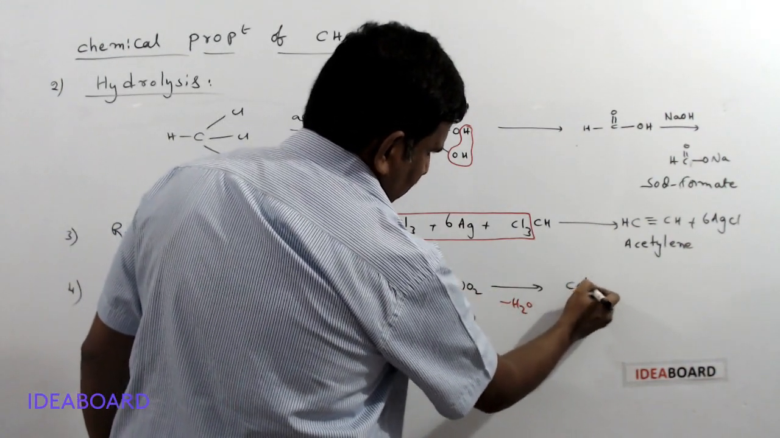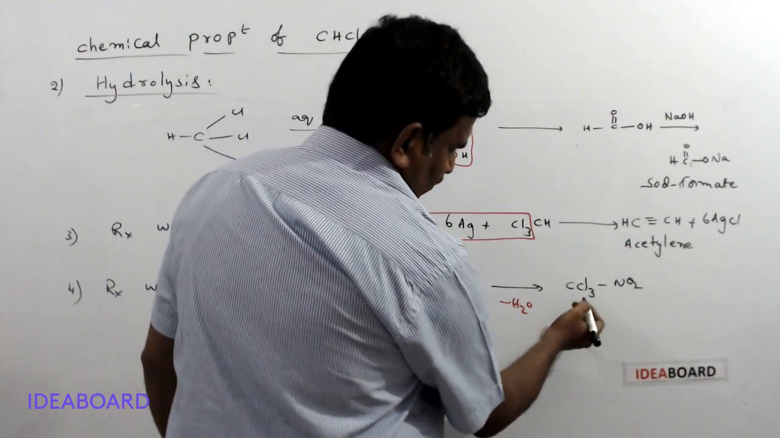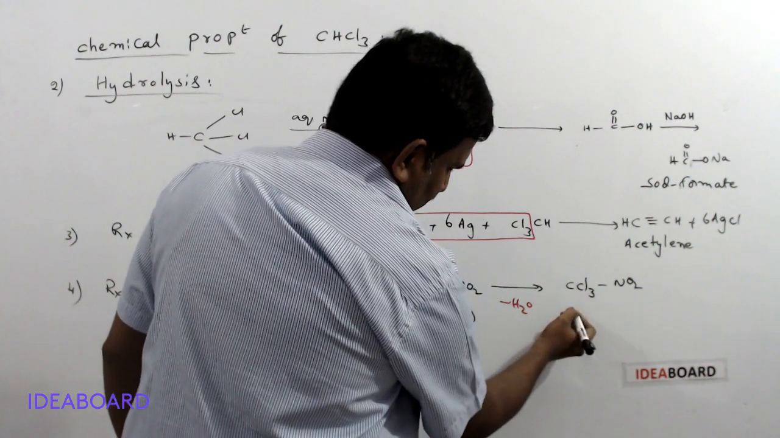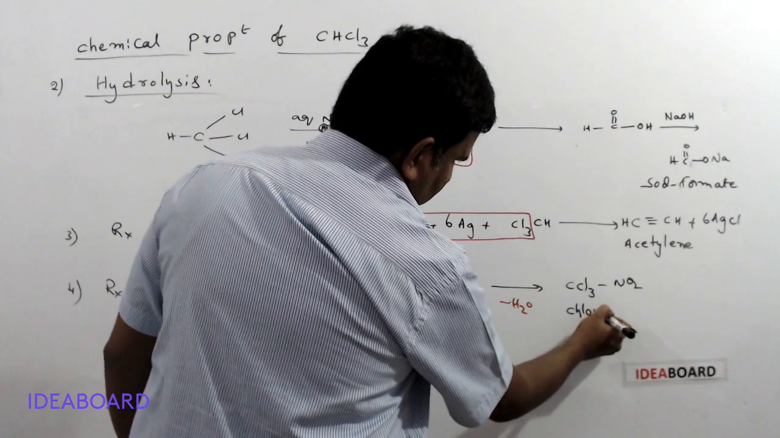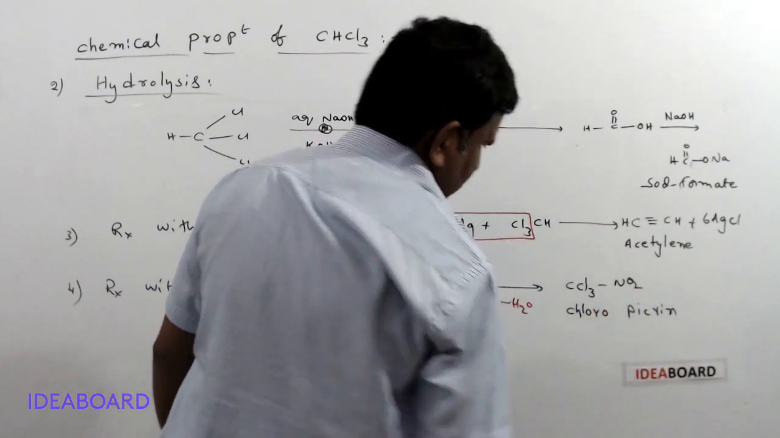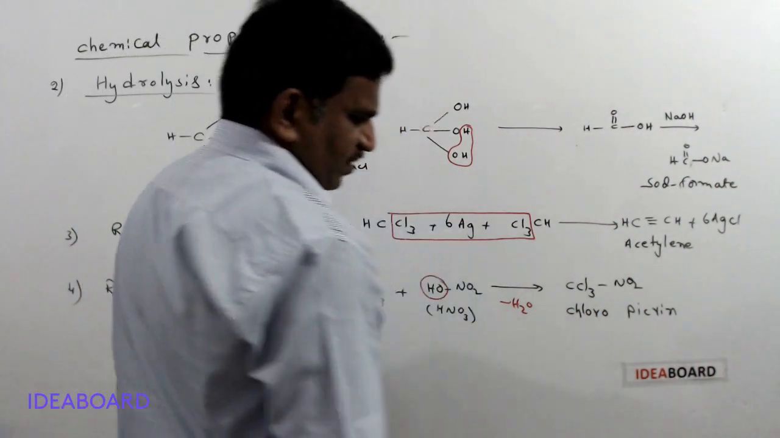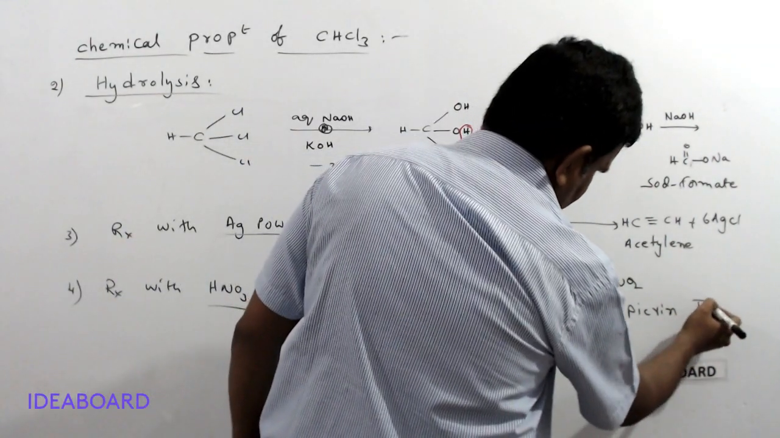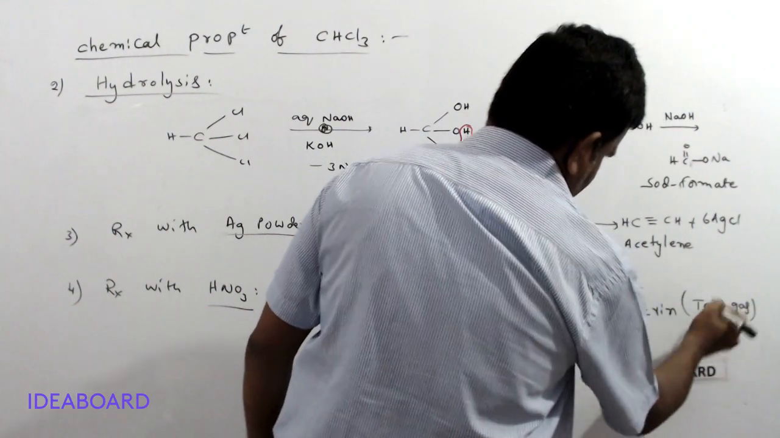This is CCl3NO2. This is called trichloronitromethane or nitrochloroform. The common name is important. This is called chloropicrin, and this chloropicrin is used in the preparation of tear gas shells.